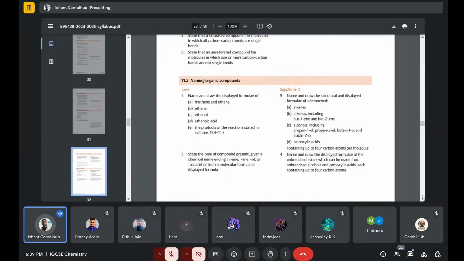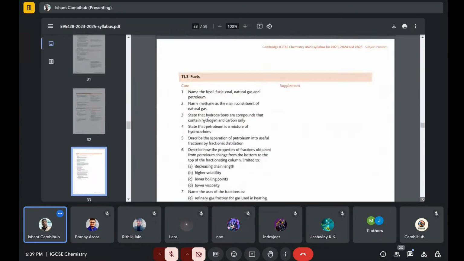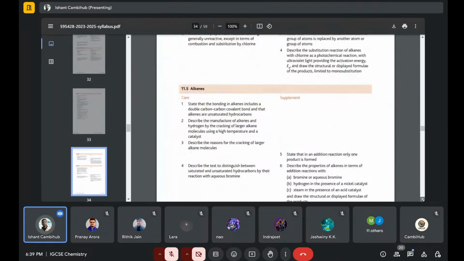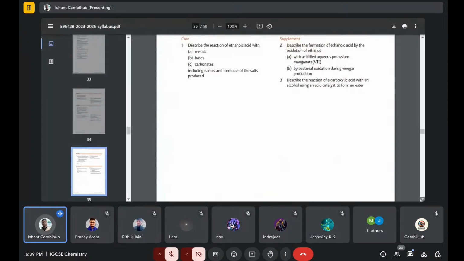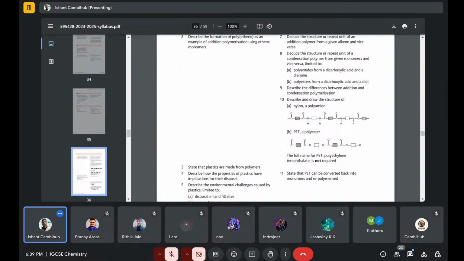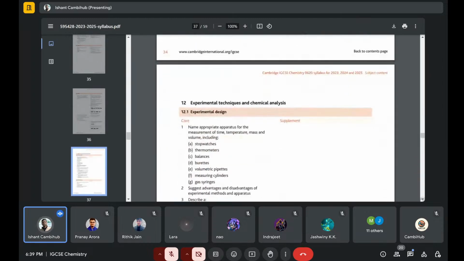They'll ask you the naming of the ester, then the fuels, and then they'll ask you about polymerization. Like I told you last time, they had asked about polymerization, these all: nylon, PET. Most of the people tend to leave this topic, but last time what happened is that most of the people left this topic, and this topic was itself asked in the exam for variant 1. So this part is also really important.